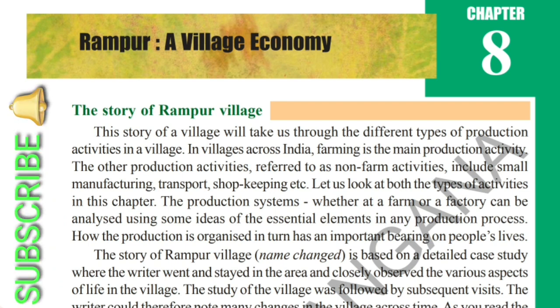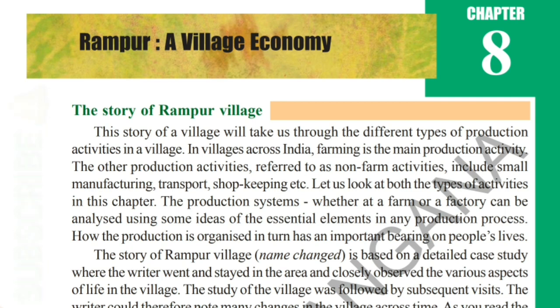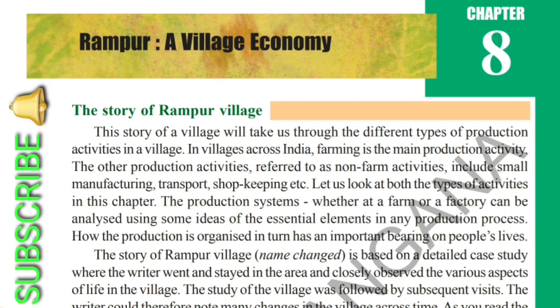The eighth chapter is Rampur, a village economy. This chapter is completely focused on a particular village, the economic conditions of Rampur village: how they are using the land, how they give more importance to agriculture, how the land is distributed in Rampur village, and how the labor works there. We are also going to discuss factors of production like land, labor, capital, organization, and technology, and how all these are very important to produce a particular good.